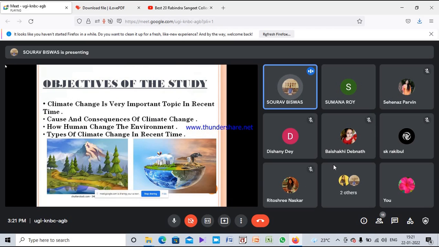The next slide is the objectives of the study. Climate change is a very important topic in recent times. Next, the cause and consequence of climate change. Next, how humans change the environment and the types of climate change in recent times. In this picture, we see our natural environment. Beside it, we see how humans change the environment from natural to their artificial environment.